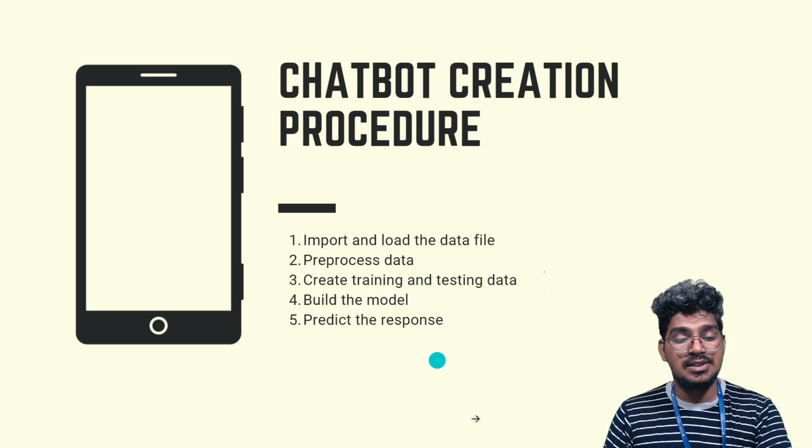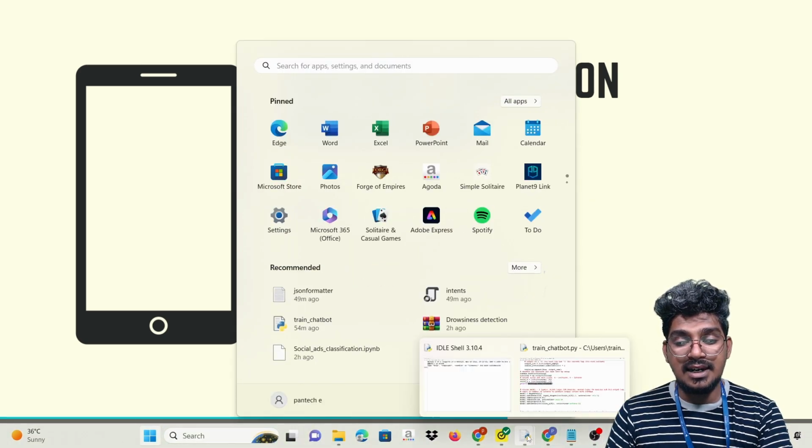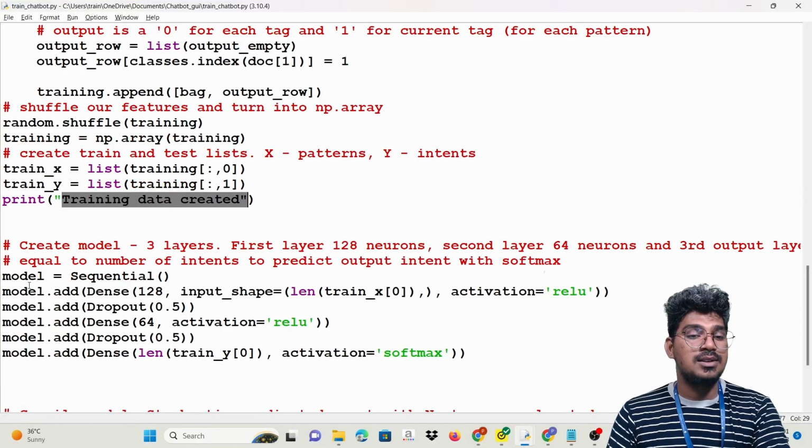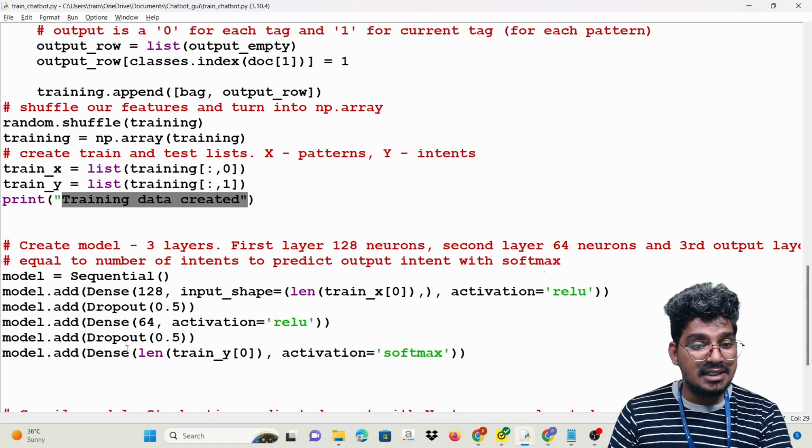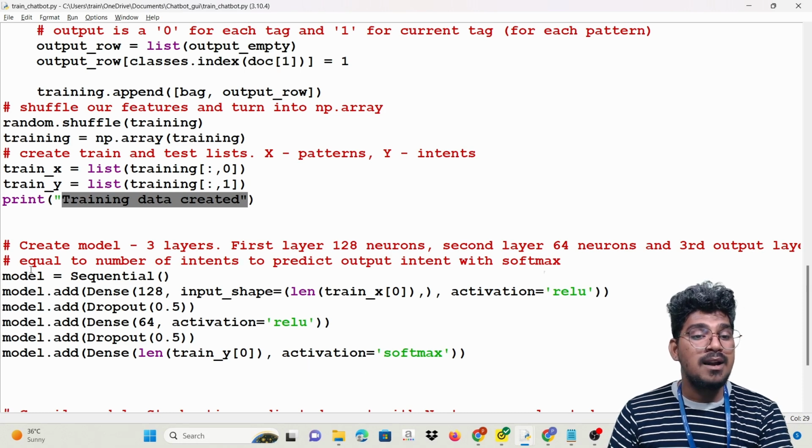Building a model. So I'm going to open the building a model. Create the three different layers. The first layer has 128 neurons, the second layer 64 neurons, and the third layer is the output layer. You can see it here, it is equal to the number of intents to predict the outcome intents with a softmax.